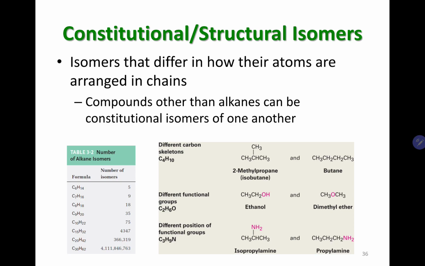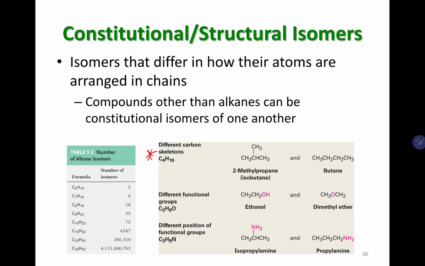Once again, guys, when it comes to alkanes, the only important constitutional isomer is going to be the skeletal isomer. This is the only important isomer for alkanes. Why? Because the other two isomers, the functional group and the position isomer, are not relevant to alkanes, because alkanes don't have a functional group. So let's take a look at the skeletal isomers.